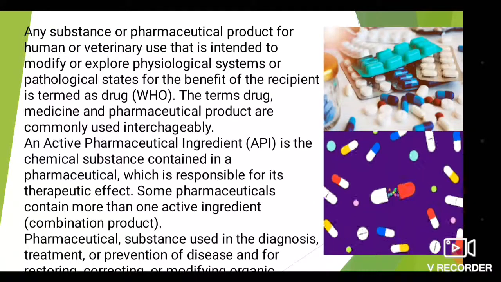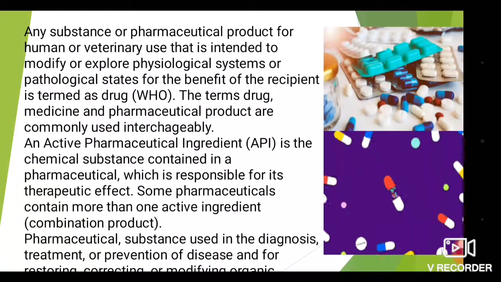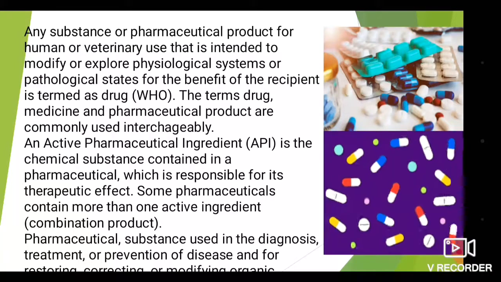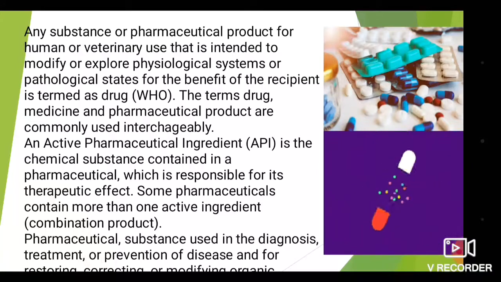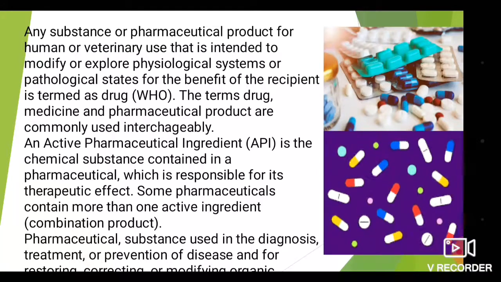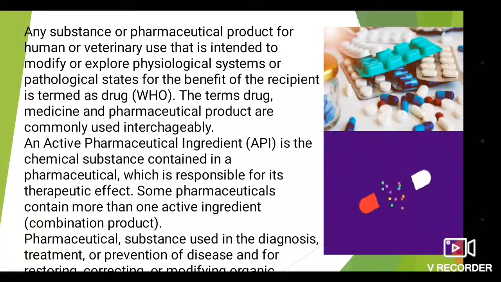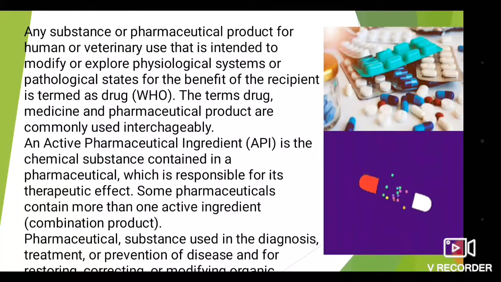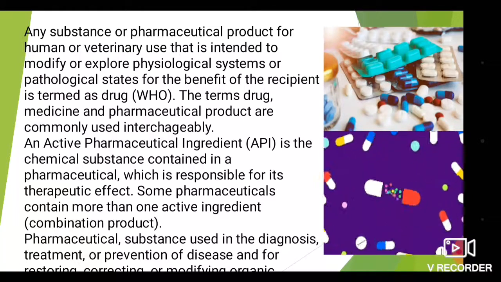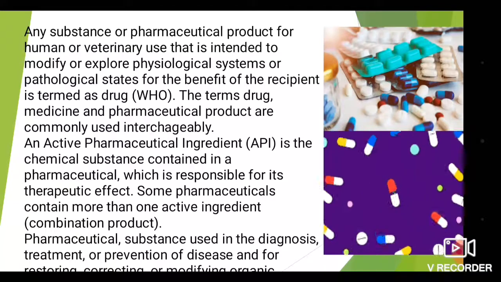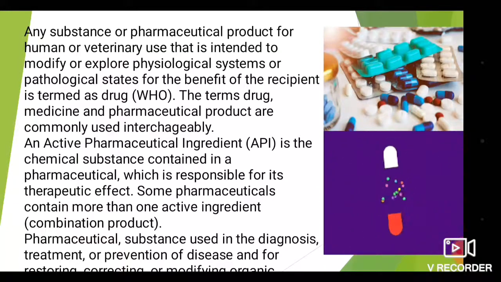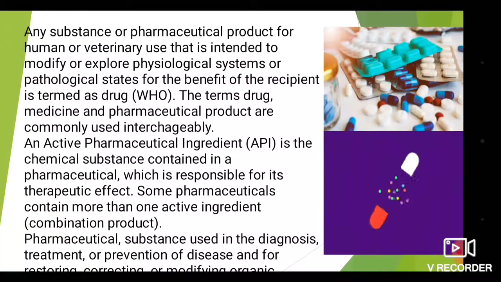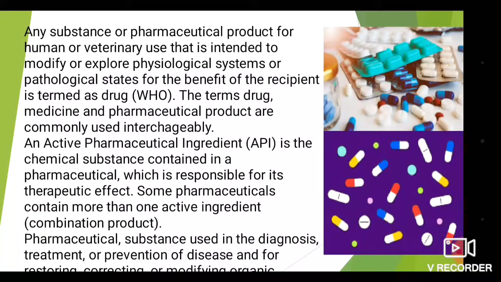According to WHO, what is the definition of a drug? Any substance or pharmaceutical product for human or veterinary use that is intended to modify or explore the physiological system or pathological state for the benefit of the recipient is termed a drug. It is used in humans or animals for curing disease or maintaining pathological and physiological states.